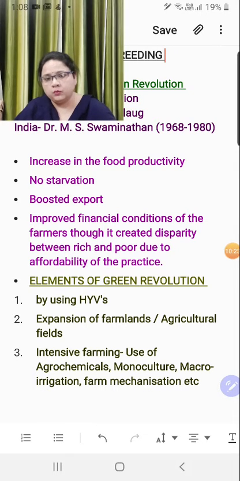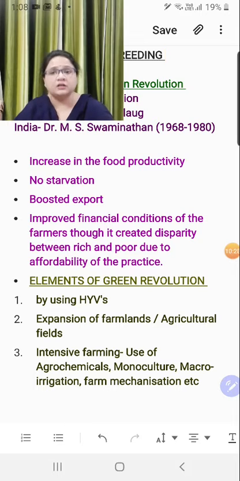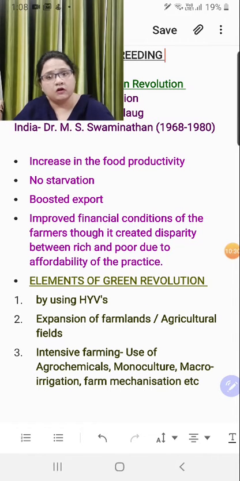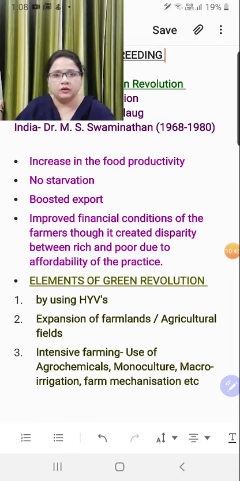Right, children? One more word I have mentioned in intensive farming, that is farm mechanization. Farm mechanization means use of machinery over the farm. It may start with the tractors, seeders, threshers, harvesters, winnowers. All these machineries are used in farm, but they also create a kind of negative impact over the field that I'm going to discuss further.